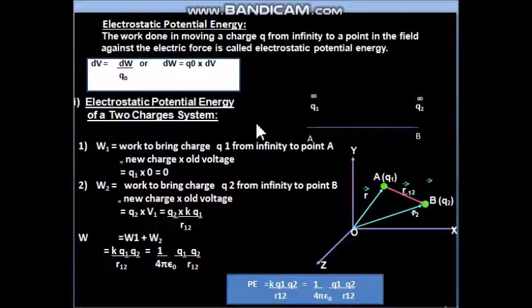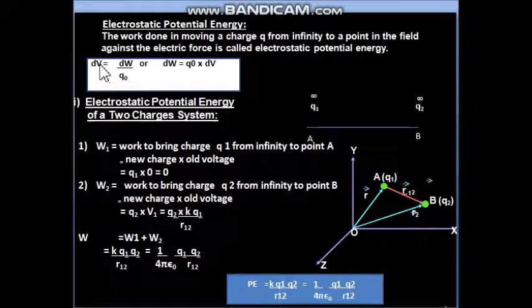Let us start now. First of all, our charge q1 is present at infinity. We have to bring it to location A. So the first work, W1, means the work to bring charge q1 from infinity to point A. Now how to calculate the work done? For that we have the formula of potential difference dV. We will be utilizing this formula and learn it in this manner: new charge into old voltage.